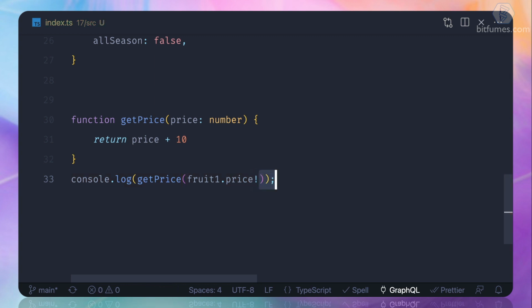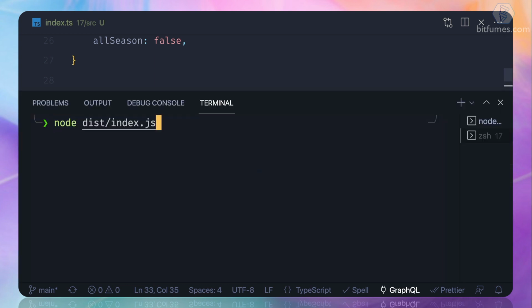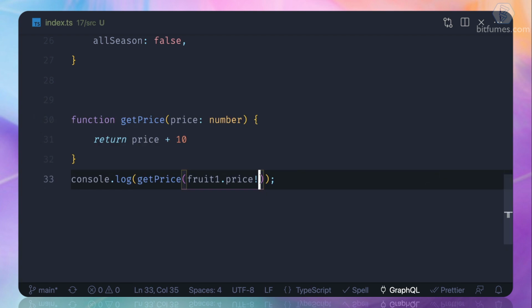By adding this exclamation mark, we are telling TypeScript that, hey, this is never going to be undefined or null. It's always going to have the value inside it. So we are forcing TypeScript to skip the undefined part and pass the numeric part. So TypeScript is now again happy with all these things.